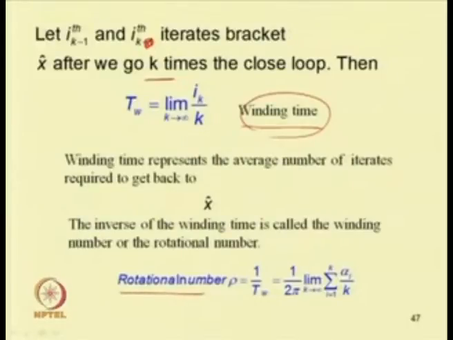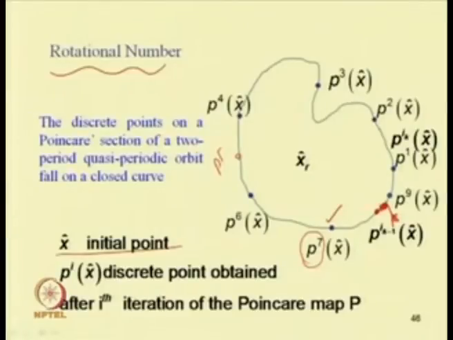So, rotational number is the reciprocal of the winding time, that is 1 by T omega. So, this is equal to 1 by 2 pi, limit k tends to infinity, sum over i equal to 1 to k, alpha i by k also. One can find this by taking an internal point and checking what this angle is.